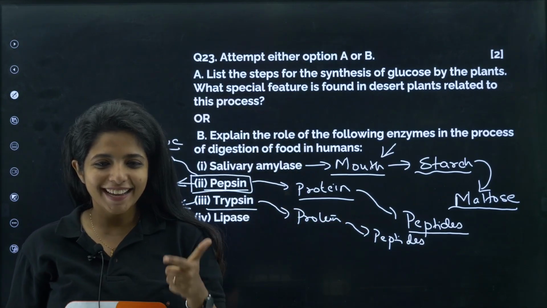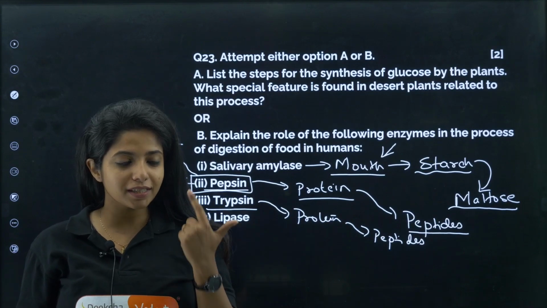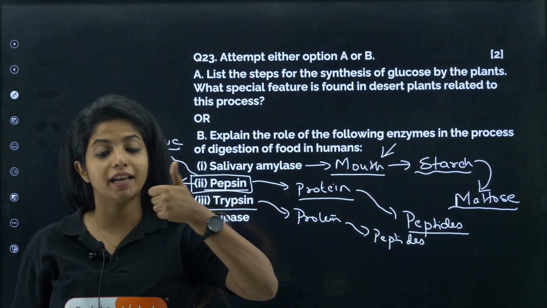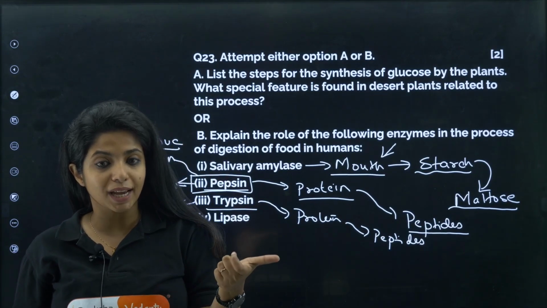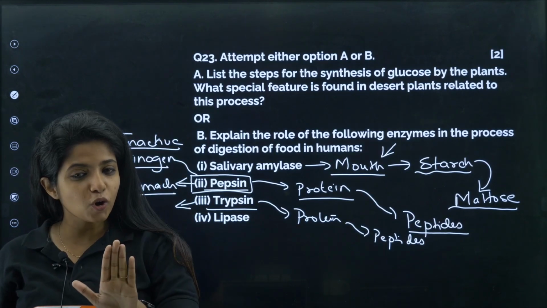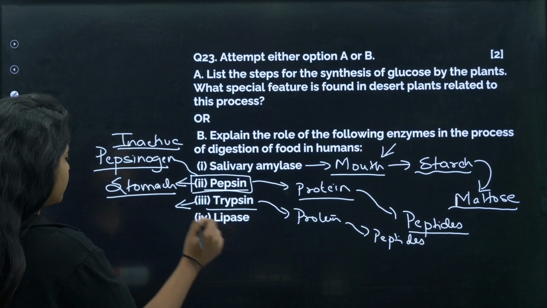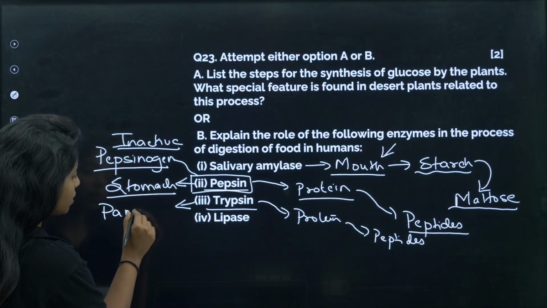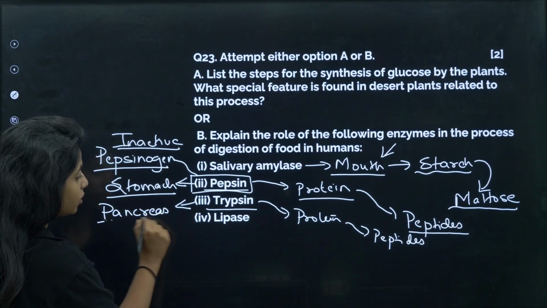Can you guess the name? Can any one of you guess the name? What is that particular organ that is going to act like an exocrine gland that is releasing enzymes, and also an endocrine gland that releases hormones? And the famous hormone is insulin, my dear children. It is none other than the pancreas. So your pancreas is responsible for the production of trypsin.